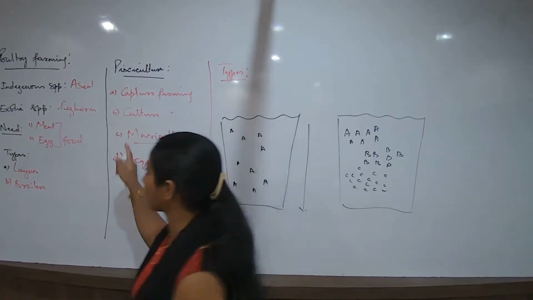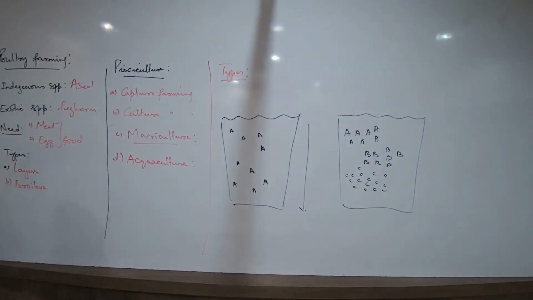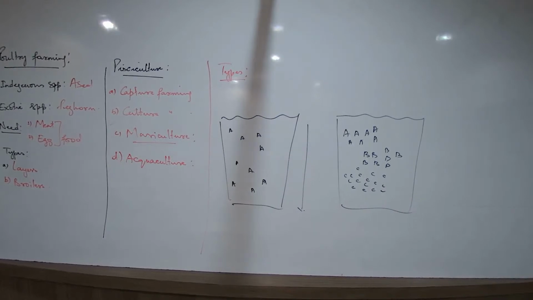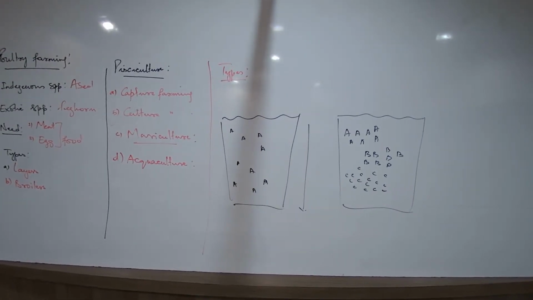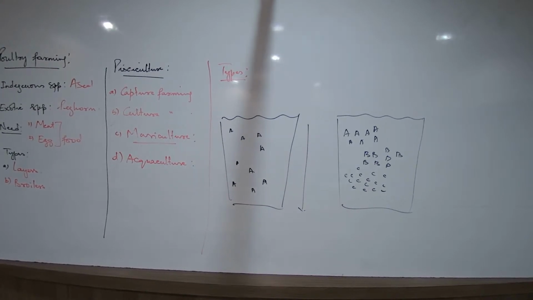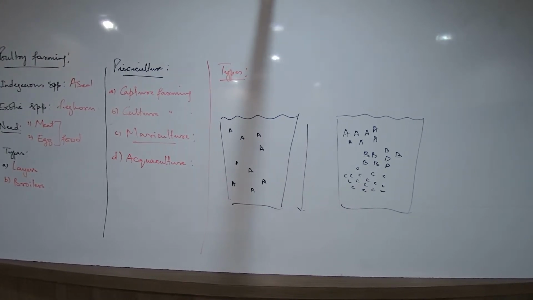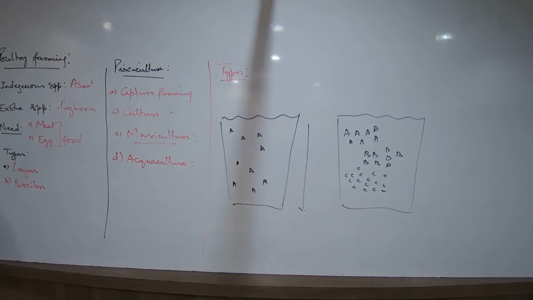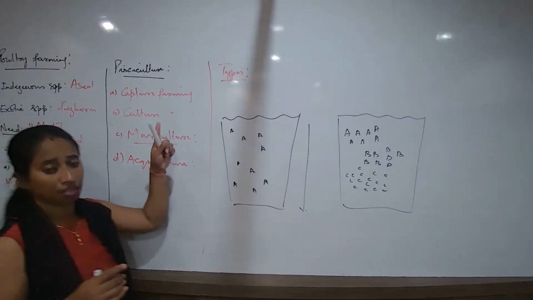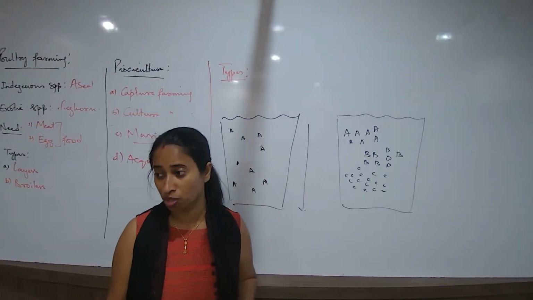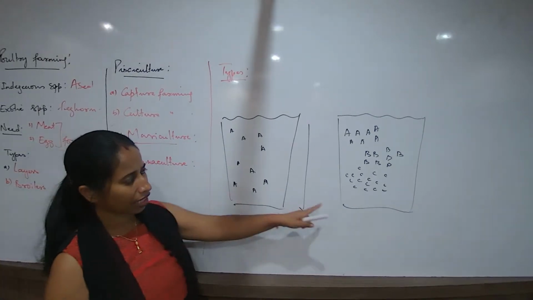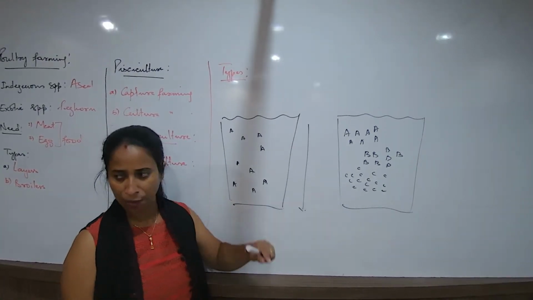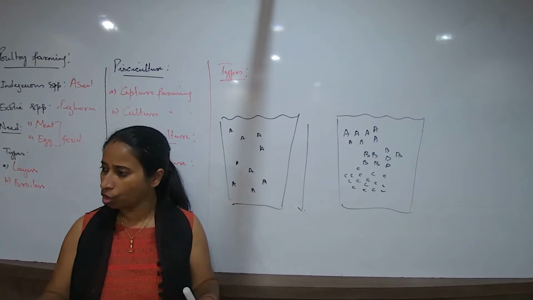Culture farming is basically applicable for fishes found in the lake, the pond and the river. Culture farming is not done for fishes found in the sea and the ocean. For those, what type of method is majorly done? Capture farming.